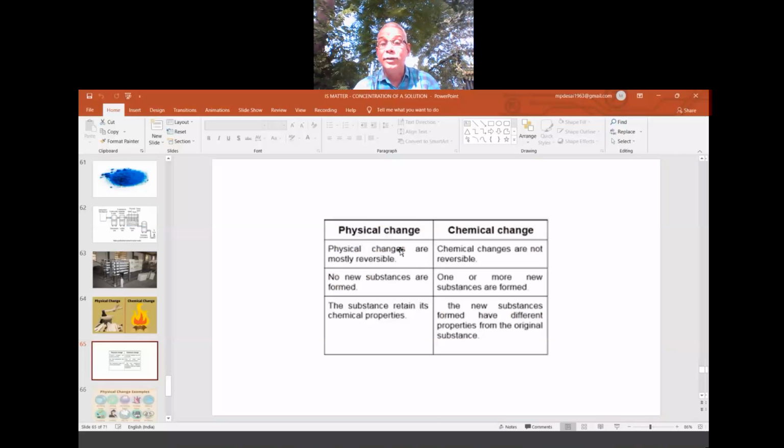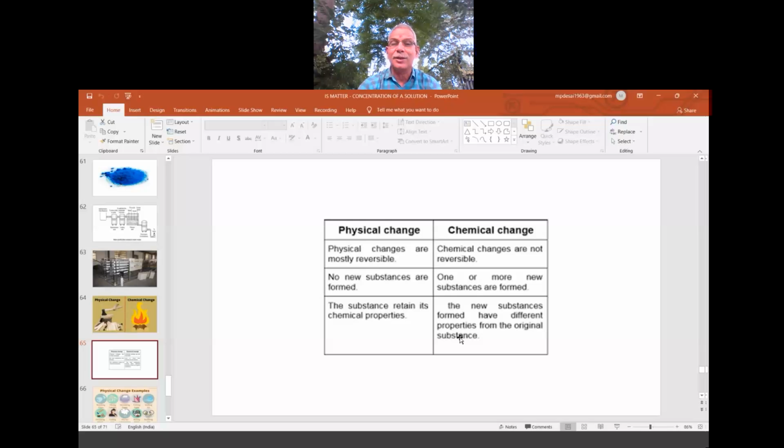So, see the difference here: physical change, chemical change. Physical changes are mostly reversible, whereas chemical changes are not reversible. In a physical change, no new substances are formed. In a chemical change, one or more new substances are formed. This is breaking the wood. This is burning the wood. The substance retains its chemical property; wood remains wood only. Here, the new substances formed have different properties from the original substances. That means they lose the property. So on this ground only we can differentiate between physical change and chemical change.